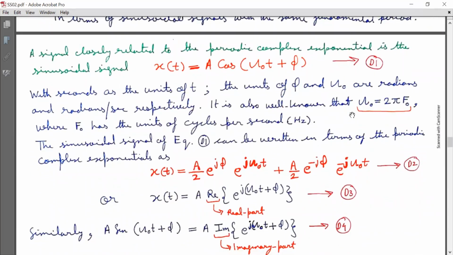A signal closely related to the periodic complex exponential is the sinusoidal signal x(t) is equal to A cos(omega naught t plus phi). Mark it as equation D1. With seconds as the unit of t, the units of phi and omega naught are radians and radians per second respectively.